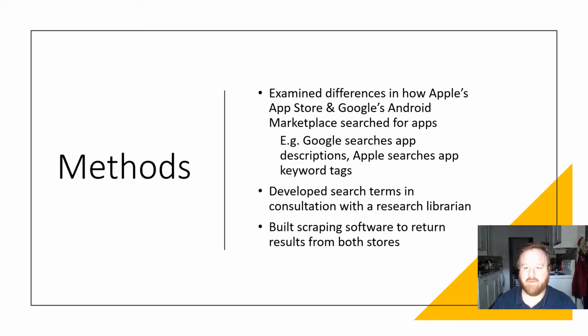We examined differences in how Apple's App Store and Google's Android Marketplace searched for apps. For example, Google searches app descriptions and Apple searches app keyword tags. We developed our search terms in consultation with a J.W. Scott research librarian, and then built scraping software to return results from these searches from both stores in both Canada and the US.